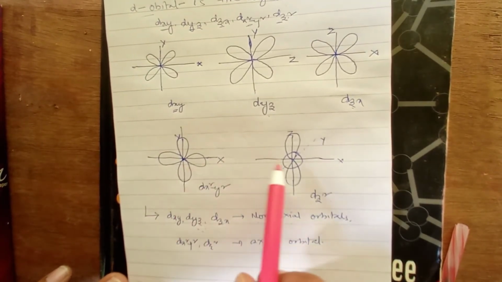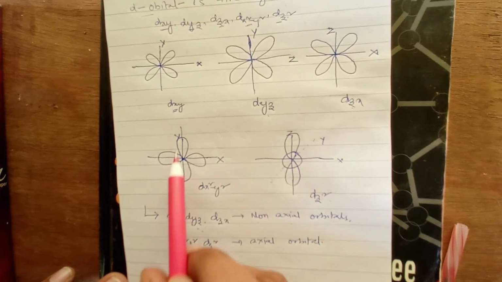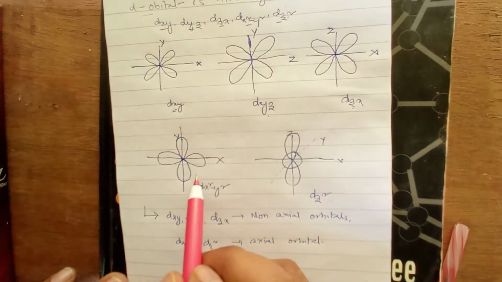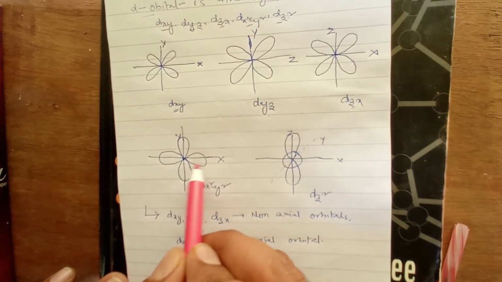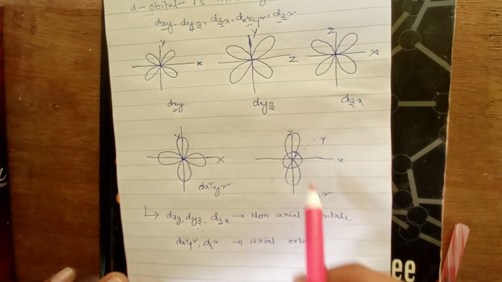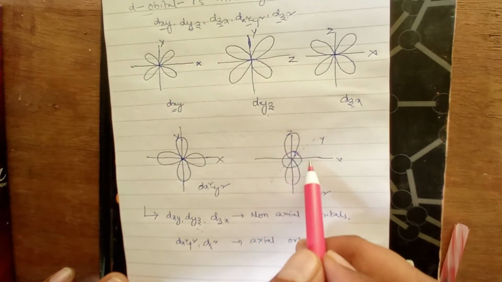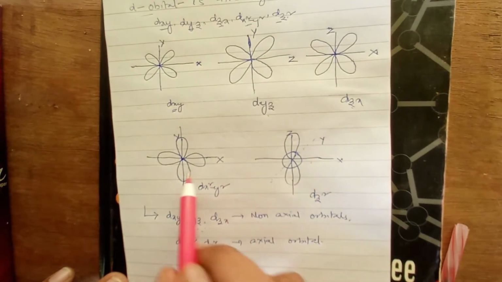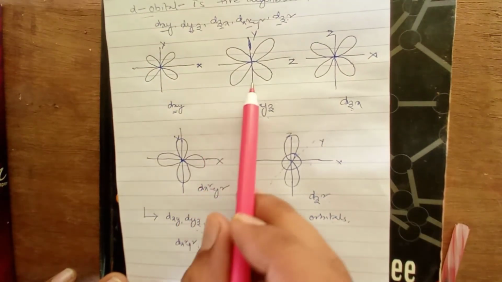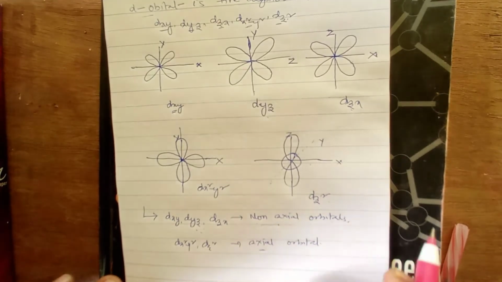Because all lobes of these two are along the coordination axis. If we go with dx square minus y square, it has four lobes along the coordination axis, two along the x-axis and two along the y-axis. Same for dz square, along the z there are two lobes. The spherical part also occupies all three coordination axes. So far these two orbitals can be considered as axial orbitals. The other three are considered as non-axial orbitals, right?